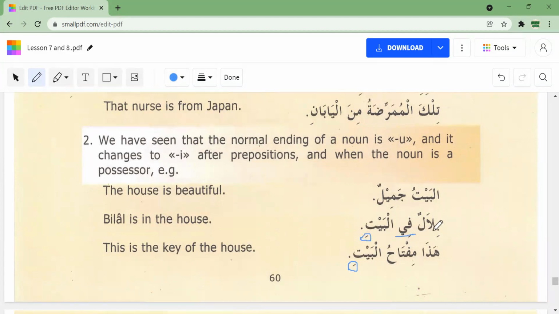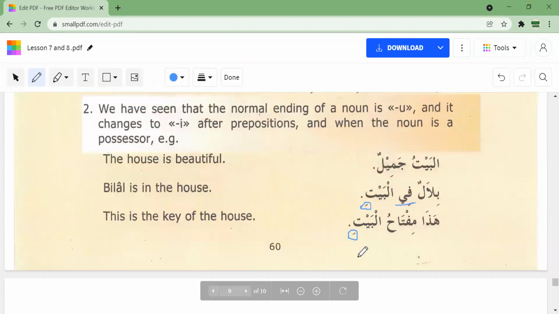So bilalun fil bayti, just by itself, the word al baytu has a dhamma. Al baytu jamilun, the house is beautiful. When a preposition is added, bilalun fil bayti, Bilal is in the house, this will have a kasra. Hada miftahul bayti, this is the house's key, the key of the house. So the house is the possessor here, so it will also have a kasra. Okay.